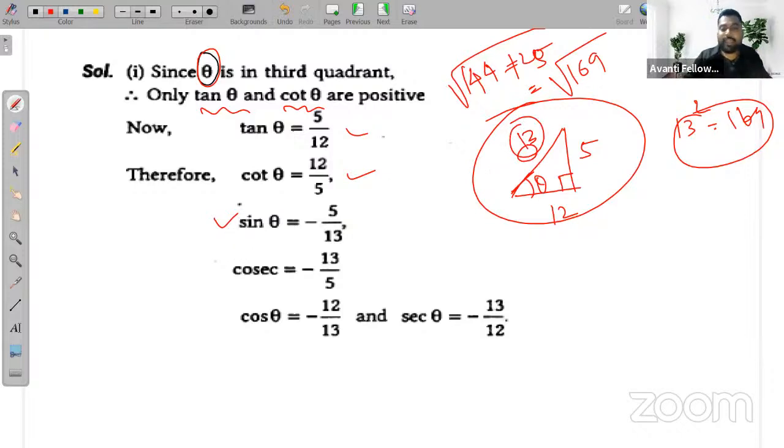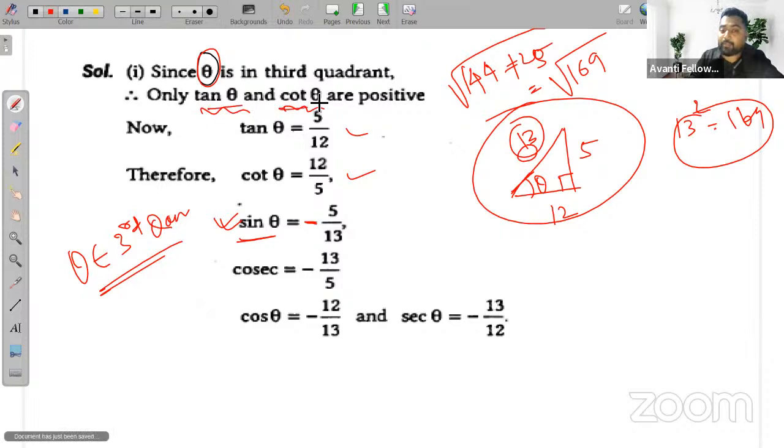Okay. So sin theta is lying in third quadrant. So what will sin theta be? P upon H, that is perpendicular upon hypotenuse. That's 5 upon 13. But theta is lying in third quadrant. That's why I am giving you a negative sign. Theta belongs to third quadrant, and we know sin is negative in third quadrant. Only in third quadrant, cot and tan are positive.